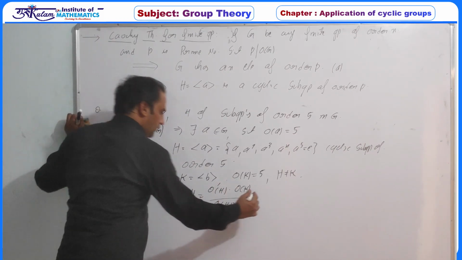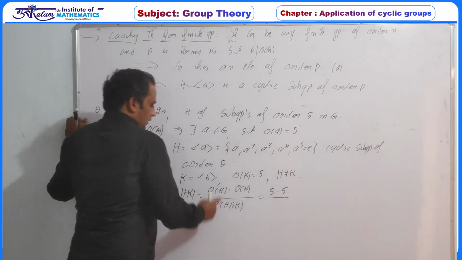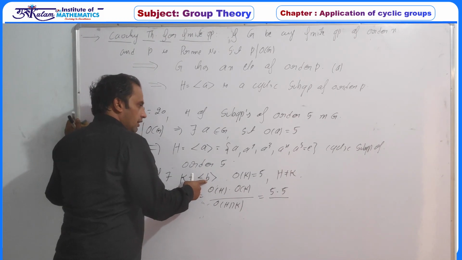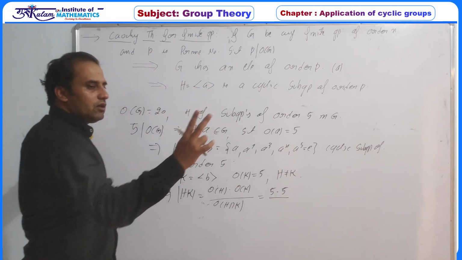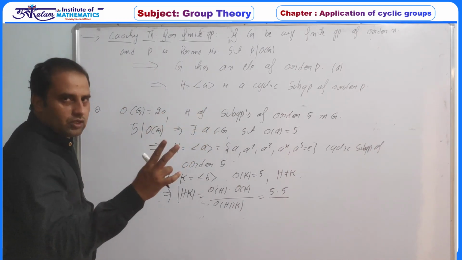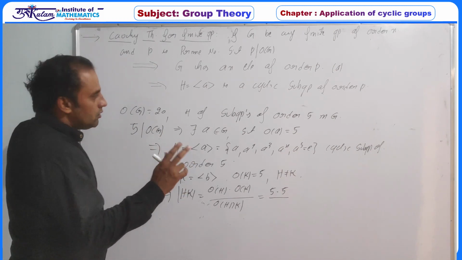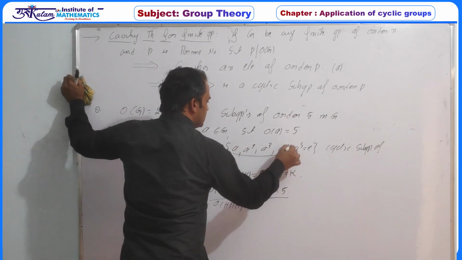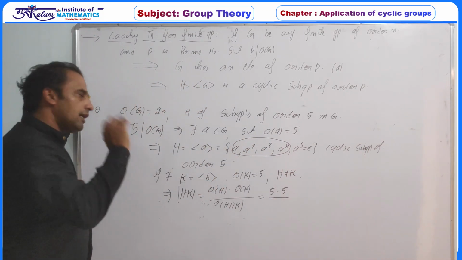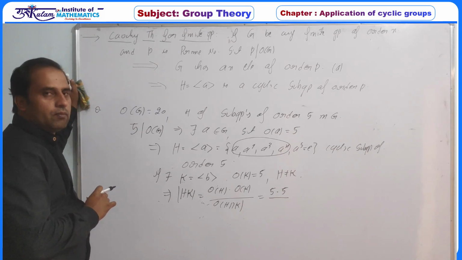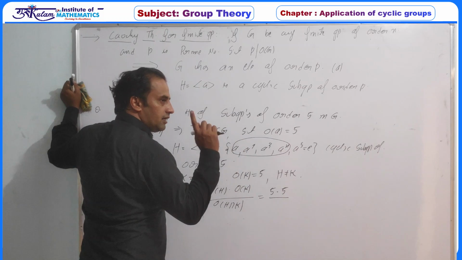Now the order of H is 5, and the order of K is 5. The generator of K is not in H, and we have already discussed that for two cyclic subgroups of the same order, either all generators are the same or never the same. So these elements are all generators in H. Similarly, B, B square, B cube, B4 are all generators in K. So they are never common, because H is not equal to K. So definitely the intersection of H and K is a trivial group.